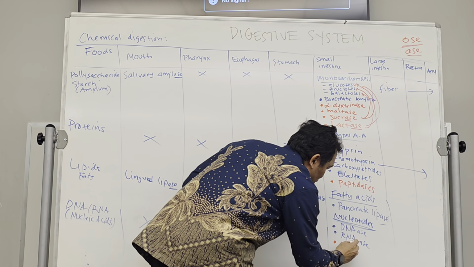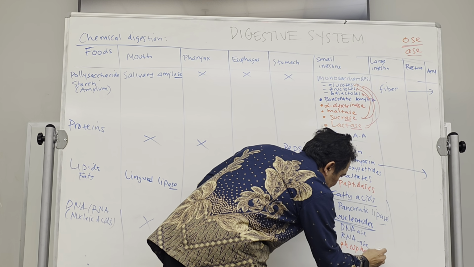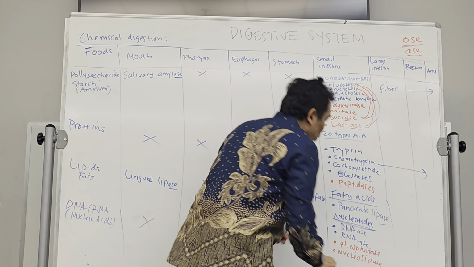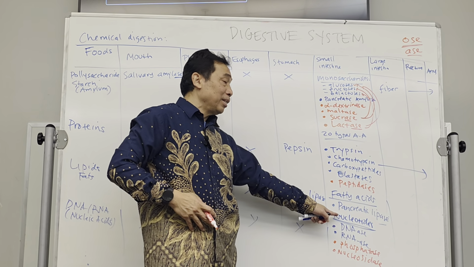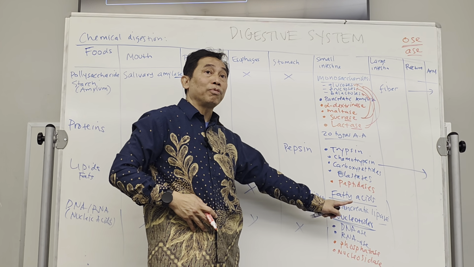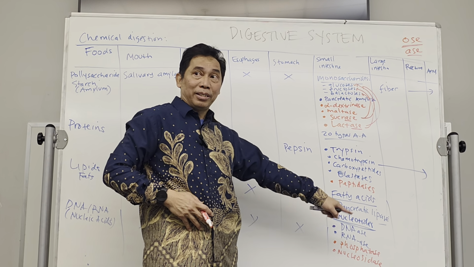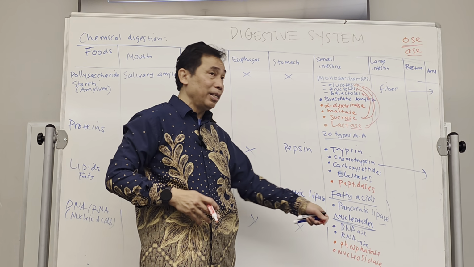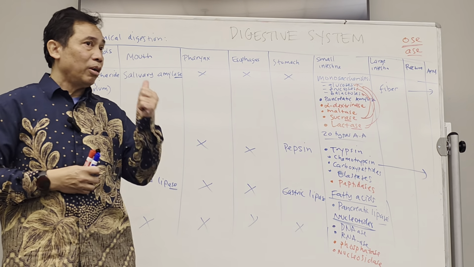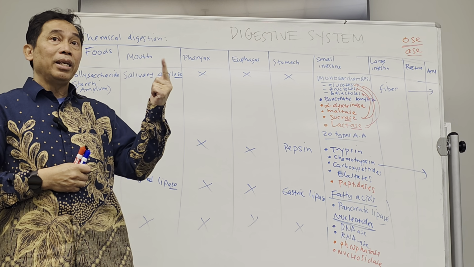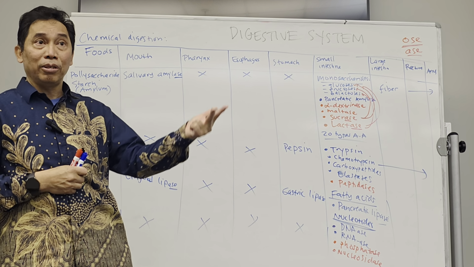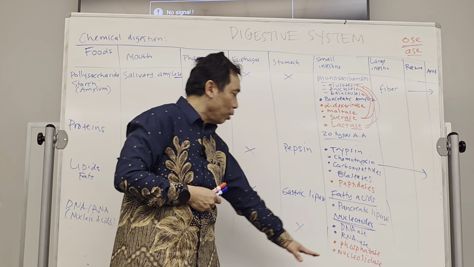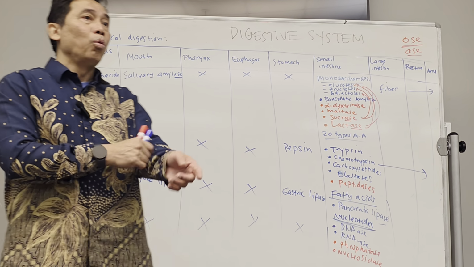They're called phosphatase and nucleosidase that will digest nucleotide more into phosphate and the base, the base of this DNA RNA. Remember, the nucleotides consist of the sugar, the phosphate, and the base: adenine, guanine, cytosine. They can be digested more with phosphatase and nucleosidase, and both of them are produced by the duodenum.